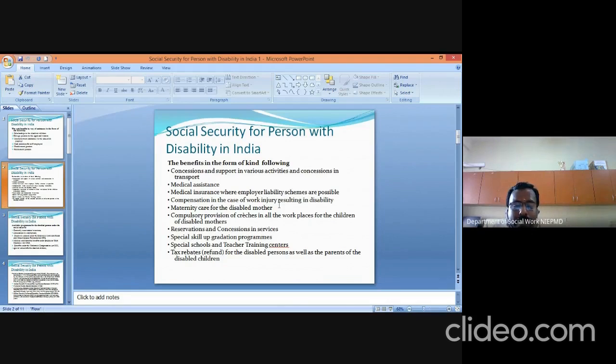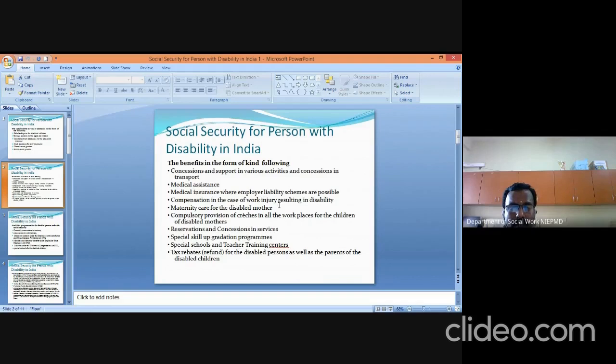Then medical insurance, where employer liability schemes are possible. Medical insurance is also provided by both central and state governments. Then compensation in the case of work injury resulting in disabilities. Compensation is also provided by the concerned organization. Suppose the person with disabilities meets with an accident at the time of work, the concerned organization or government sector will provide the compensation. Okay.